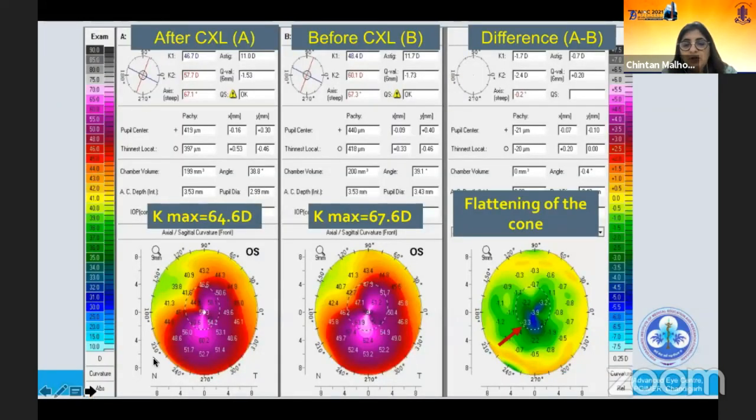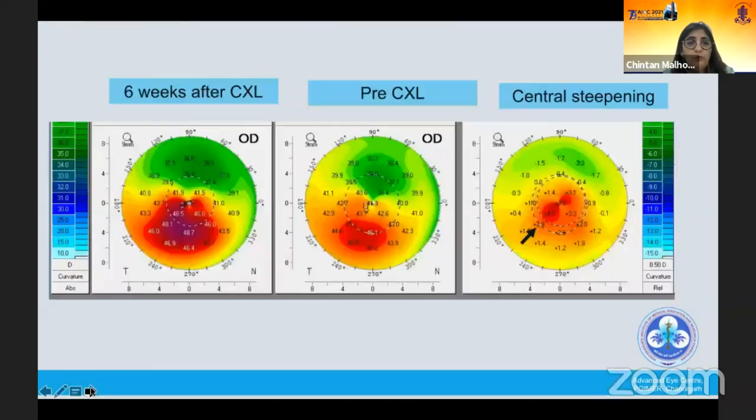So this is what we would classically see. The middle panel shows a patient before CXL. The panel on the left shows a patient after CXL, and we can see on the extreme right that the flattening of the cone has occurred. This is how we would conventionally follow up a patient.